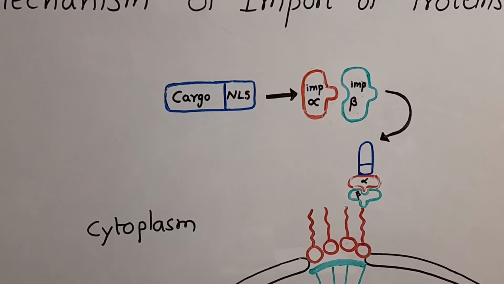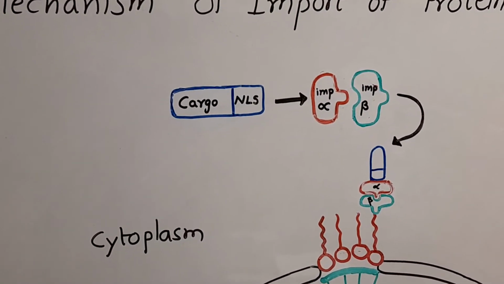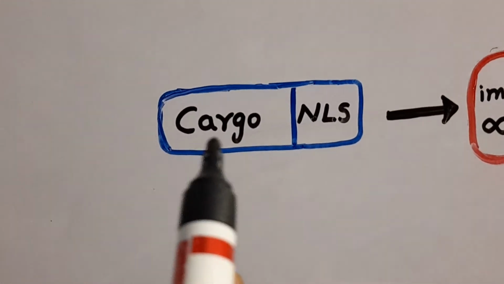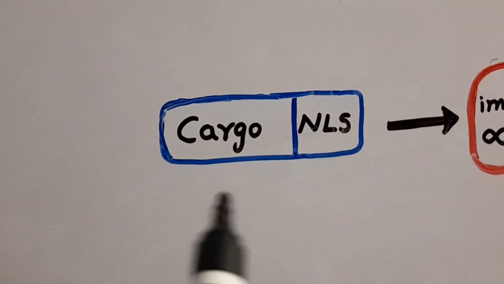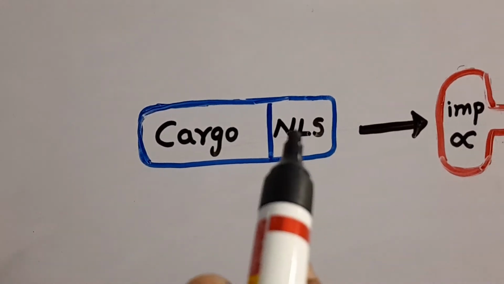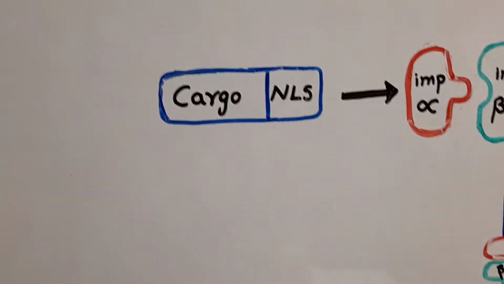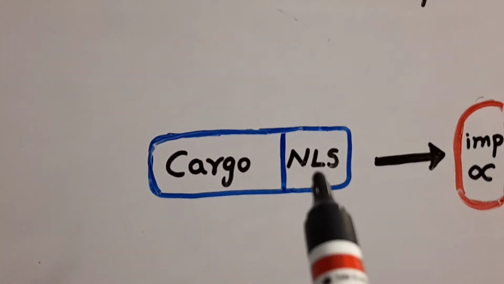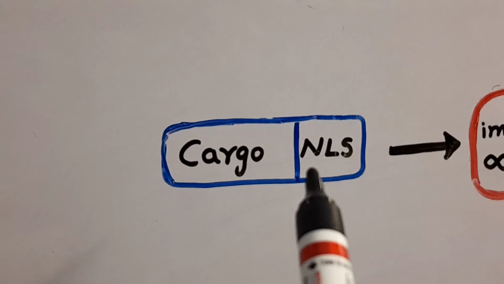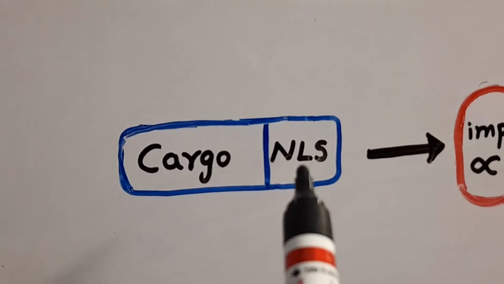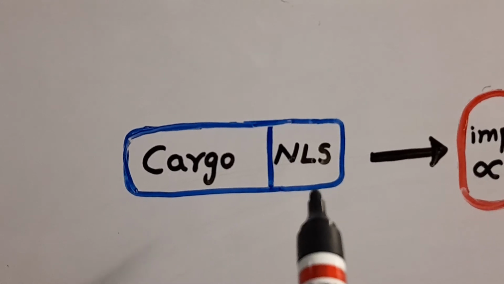Now we will discuss the process of import of proteins. Here the cargo and NLS are completely one protein to be transported into the nucleus across the membrane. A specific sequence is present, that is a nuclear localization signal, rich in lysine and arginine amino acids.